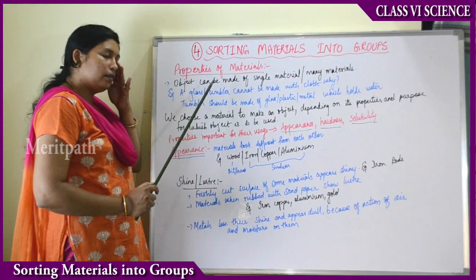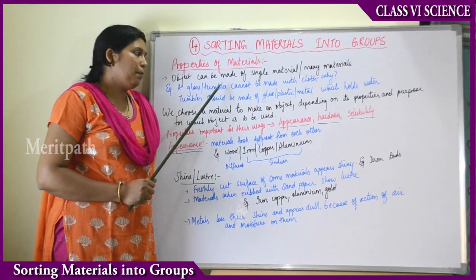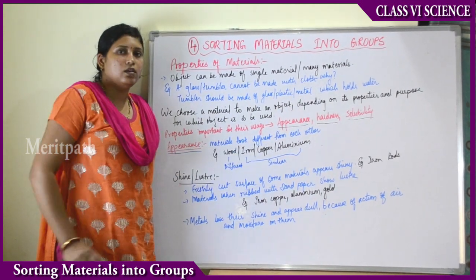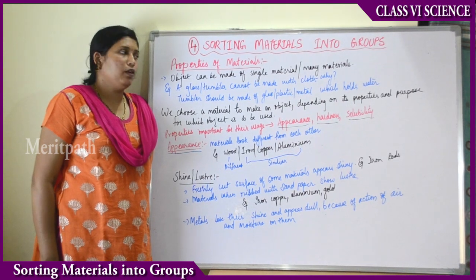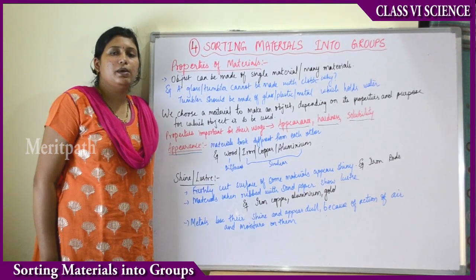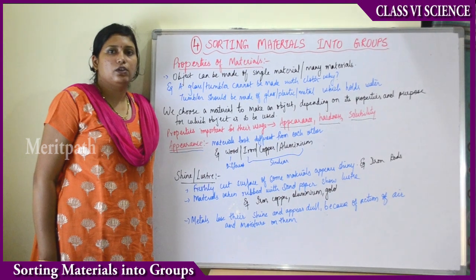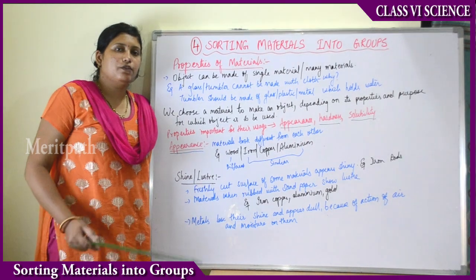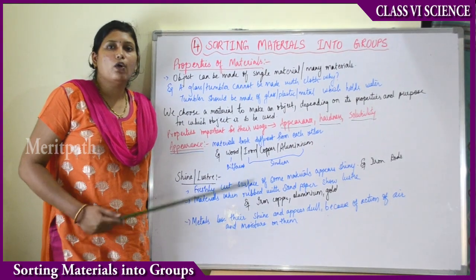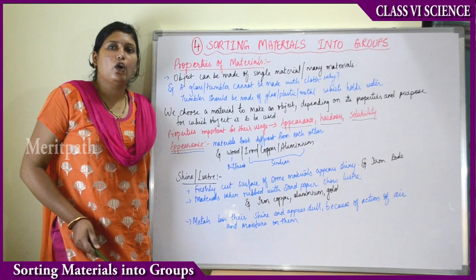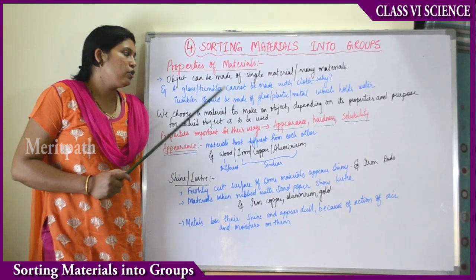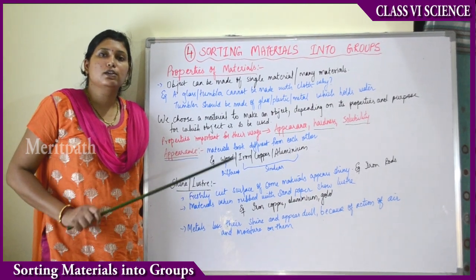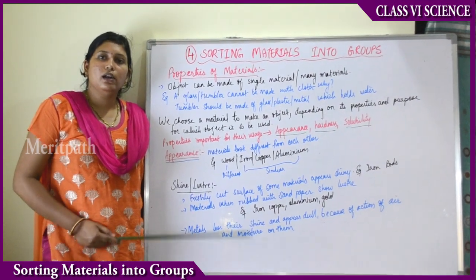So for example, a glass or a tumbler from which you drink water, right? It cannot be made with cloth. Why? Because if a glass or a tumbler from which we drink water is made with cloth, suppose it is made with your cloth like a handkerchief, will it hold water? No, right? Because if we pour water in that cloth, all the water will drain out. That way it will not hold water and we cannot drink water. So that is why a glass or a tumbler cannot be made with cloth, because it doesn't hold water. The total water will drain out.